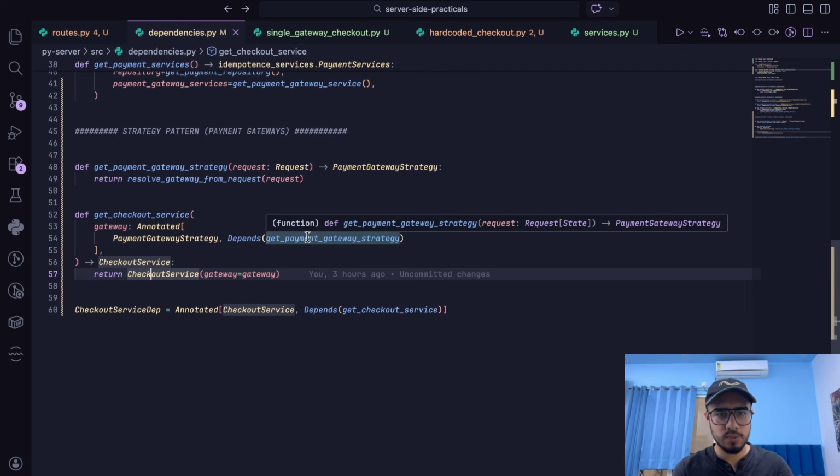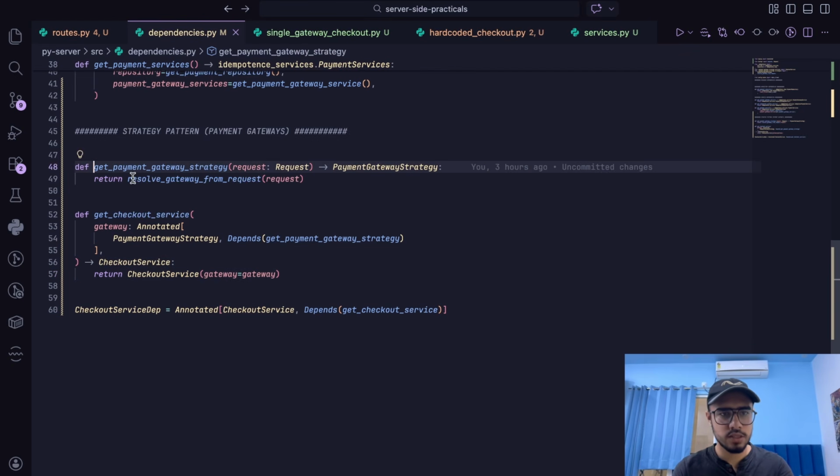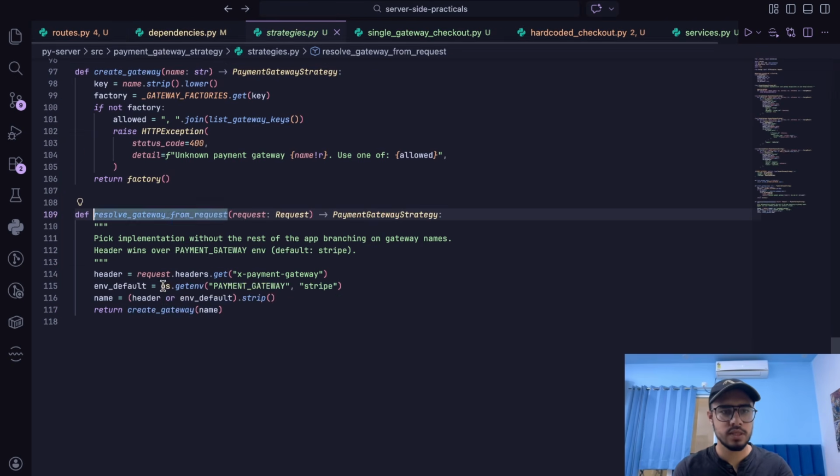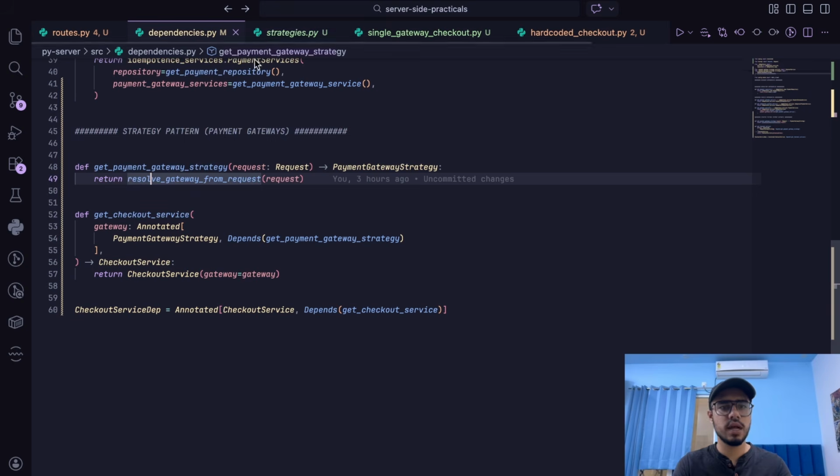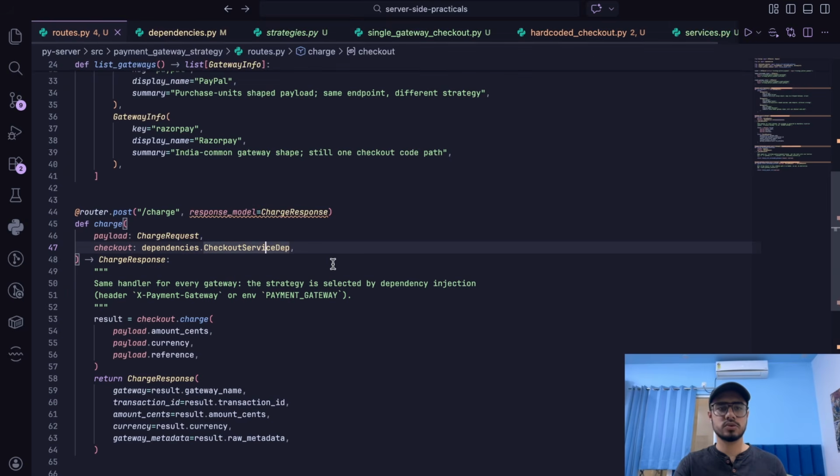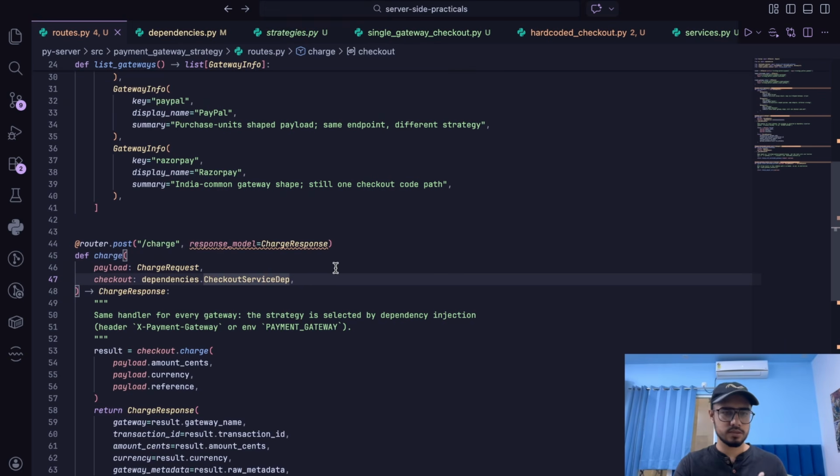So get payment gateway strategy, if you go here, it calls the resolve gateway from request that we had seen earlier. It takes from the header and all that stuff. So that is how it works. Like, in a basic implementation, we have done so much. The code base remains concise. We are swapping at runtime. It is very simple now. It has made lives easier.